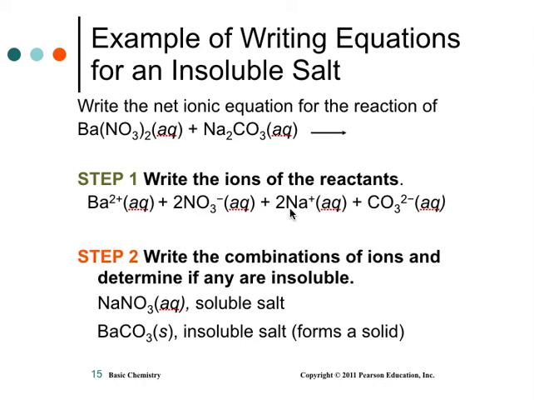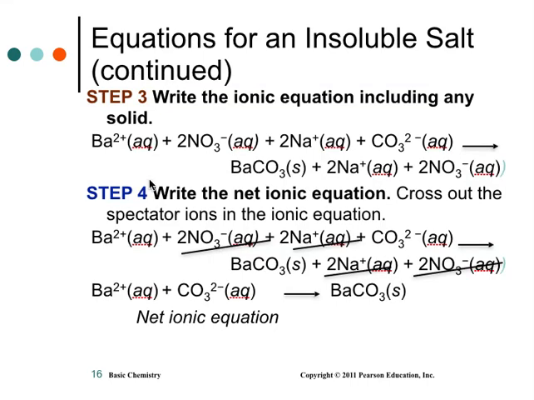What if I had barium and carbonate? Well, all carbonates are insoluble except for group 1s plus ammonium, and that's it. So you're going to form barium carbonate. Okay, so barium carbonate is an insoluble salt and it forms a solid. So you are going to write everything as ions except for barium carbonate, which is not going to break apart again. If it bumps together, it doesn't break apart. So barium, these are all ions. This is called the ionic equation.